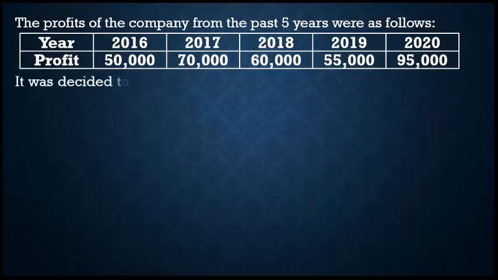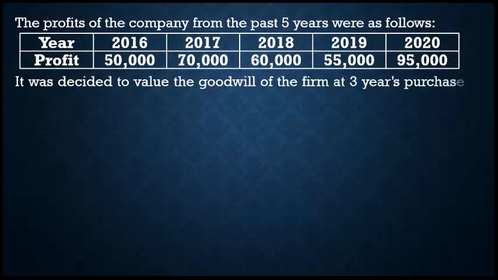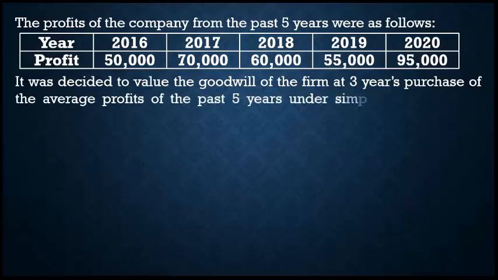It was decided to value the goodwill of the firm at 3 years purchase of the average profits of the past 5 years under simple average profit method. Okay, now you solve the problem.